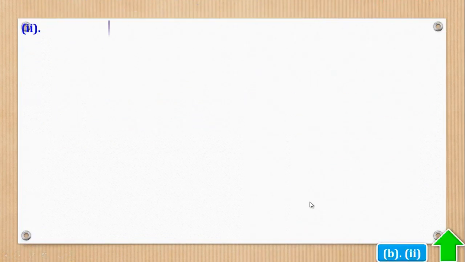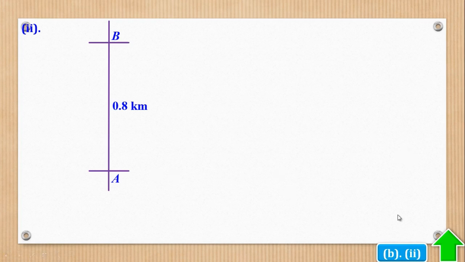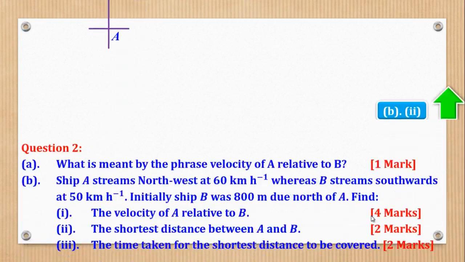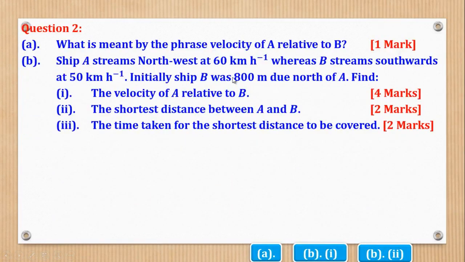So shortest distance, there I'm going to use geometry. Like I told you, there are 3 ways. You can either choose to use vectors alone, or geometries alone, or a mixture. So what I've done, part A I've used vector, now part B let me also use geometry. So geometry, you have to state the initial positions of A and B. And they told us ship B initially was 800 meters due north of A.